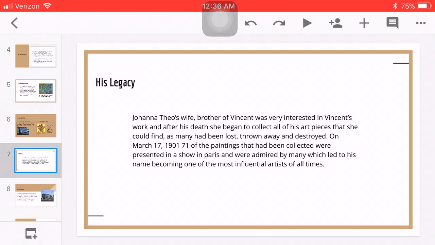Mostly since they were all owned by his mother, and they were very hard to find because she decided that she would throw some of the paintings away or she would store them, but they mostly got lost or thrown away. And on March 17, 1901, 71 of the found paintings that had been collected were presented in a show in Paris, and they were admired by many, which led to his name becoming one of the most influential artists of all times.